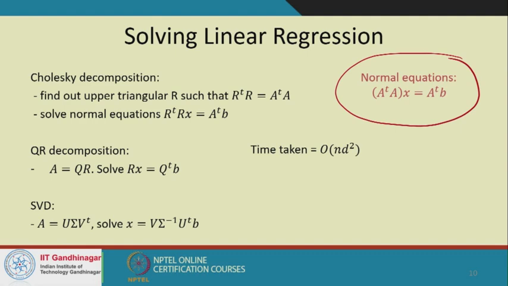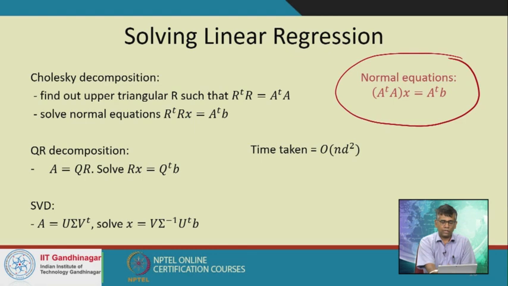The normal equation says that we can look at the equation A transpose Ax equal to A transpose B, that the optimal solution X that we find will satisfy such an equation, right? Remember that A transpose A is now of size D by D, and A transpose B is a vector of size D by 1. So that's the optimal X, the X star, okay.